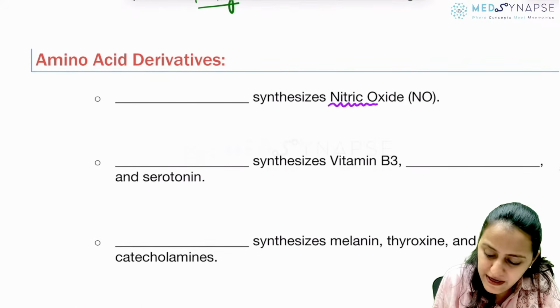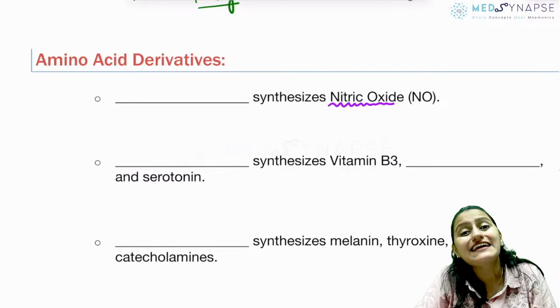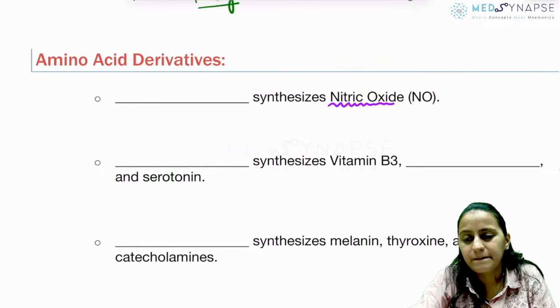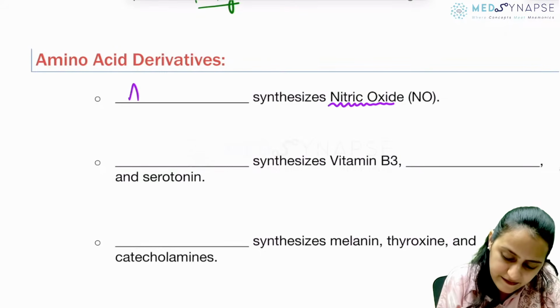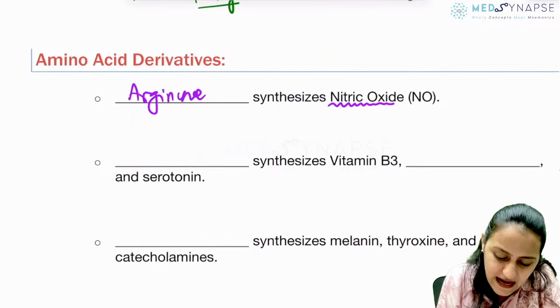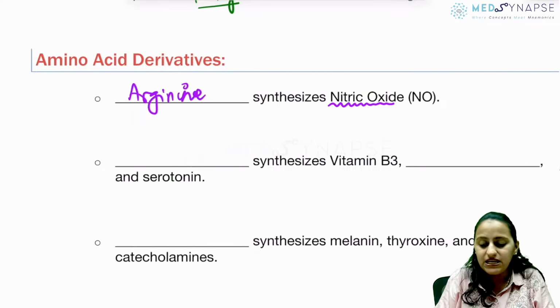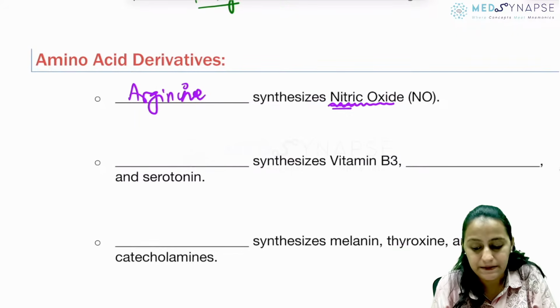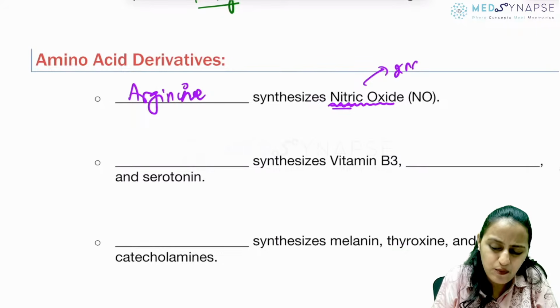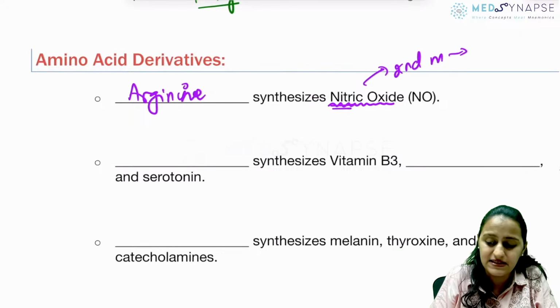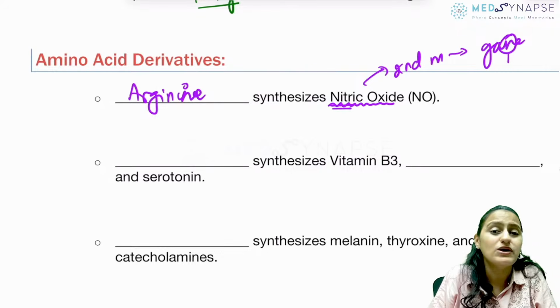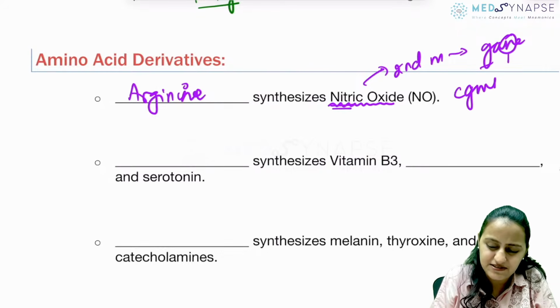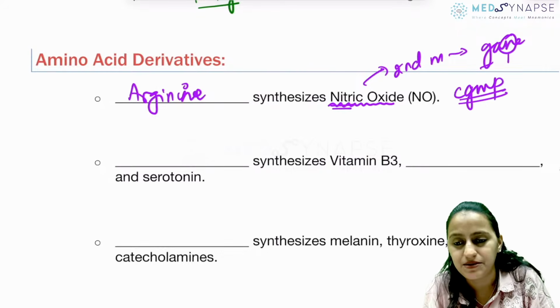Going to the next one. Which amino acid is important for synthesizing nitric oxide? Very, very important. Remember, it is arginine. Okay, arginine is for nitric oxide. Nitric oxide acts via what second messenger? Yesterday we had seen the mnemonic GANE. So N was there. Remember, it is cyclic GMP. It acts via cyclic GMP.